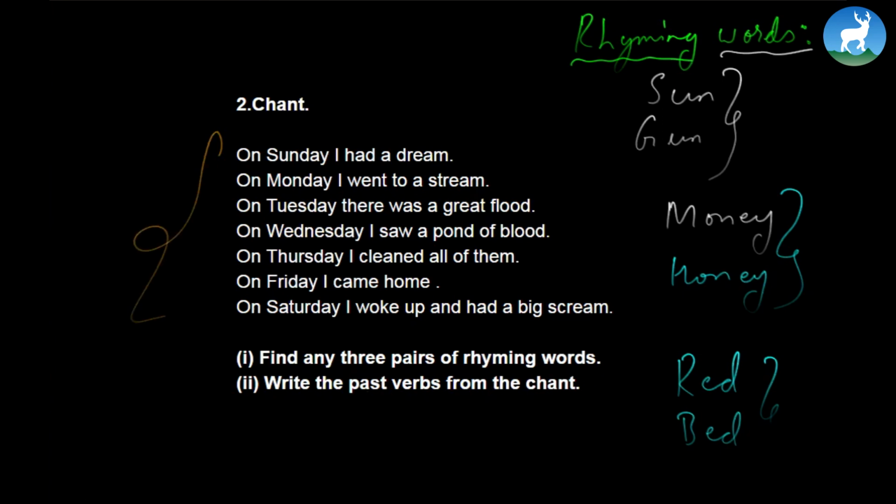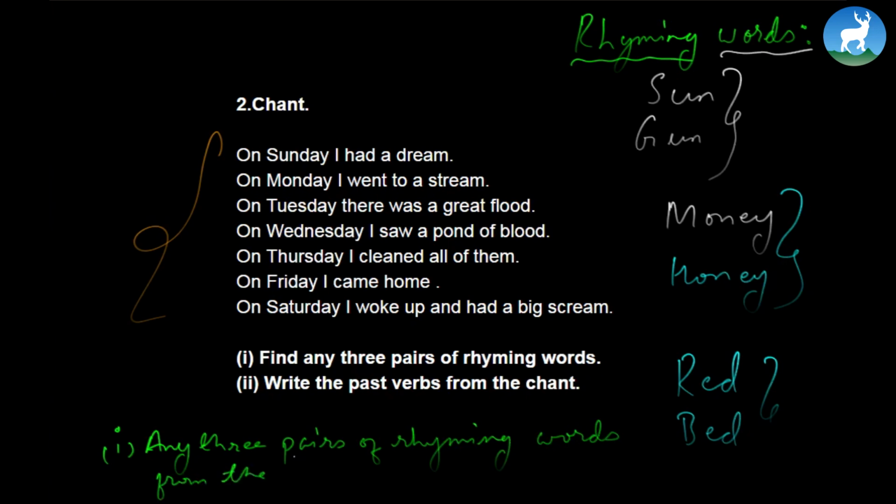So to begin with, just look at this first one. I wanted to give a proper answer to it. So maybe we can write down, I, any three pairs of rhyming words from the chant. And now you start writing the words down. For instance, look at this. Dream, stream. See, they do rhyme.